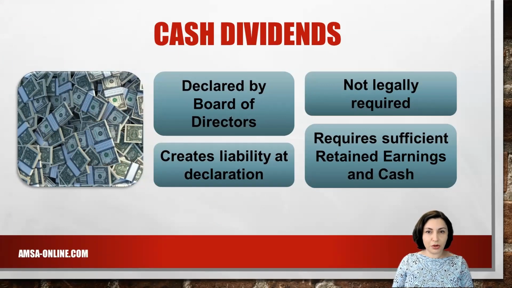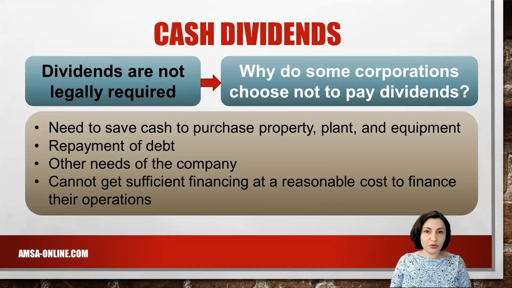Dividends are not legally required, but rather are declared at the discretion of the board of directors. When dividends are declared, it creates a liability. Some profitable corporations don't pay dividends.